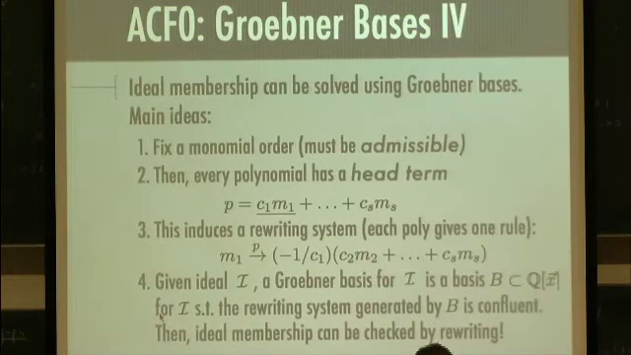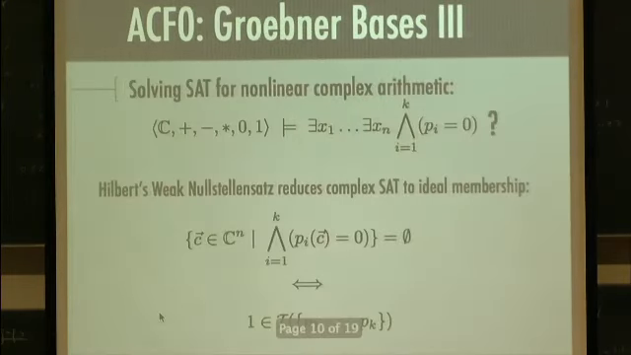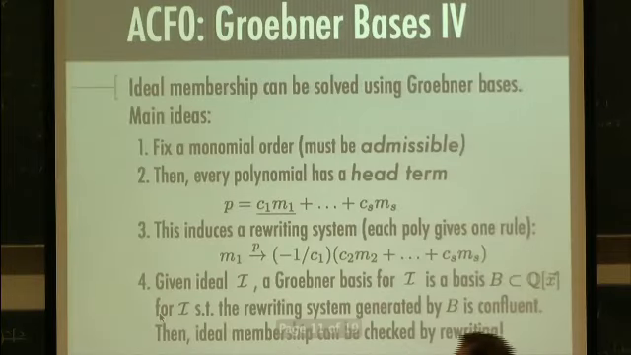Okay, well, how do we solve the ideal membership problem? The point of showing you this is that this decision problem reduces to ideal membership, right? So we want to know, is this system of polynomial equations satisfiable over the complexes, and that reduces to ideal membership via Hilbert's weak Nullstellensatz. So this can be solved using Gröbner bases. The main idea is as follows.